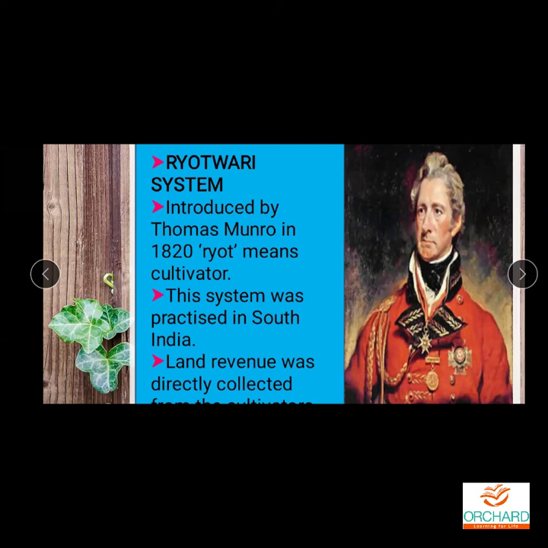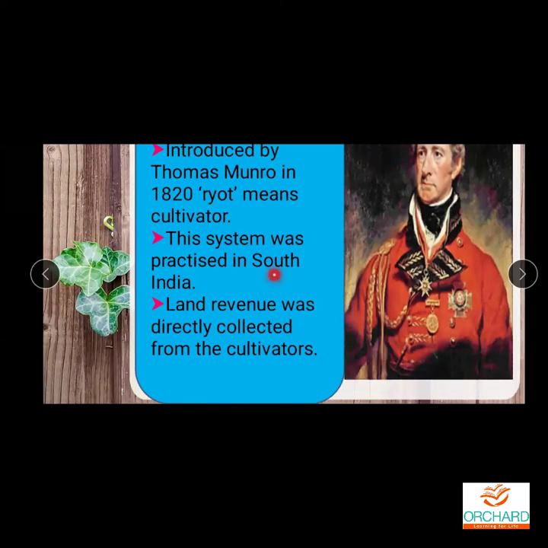This system was practiced in South India, especially Madras and around that region. Land revenue was directly collected from the cultivators. Ryot means cultivator, so from that we have to understand that the revenues were directly collected from the cultivators. This is called the Ryotwari system. Because zamindars said they were totally unaware of the system, that is why it was done like this.